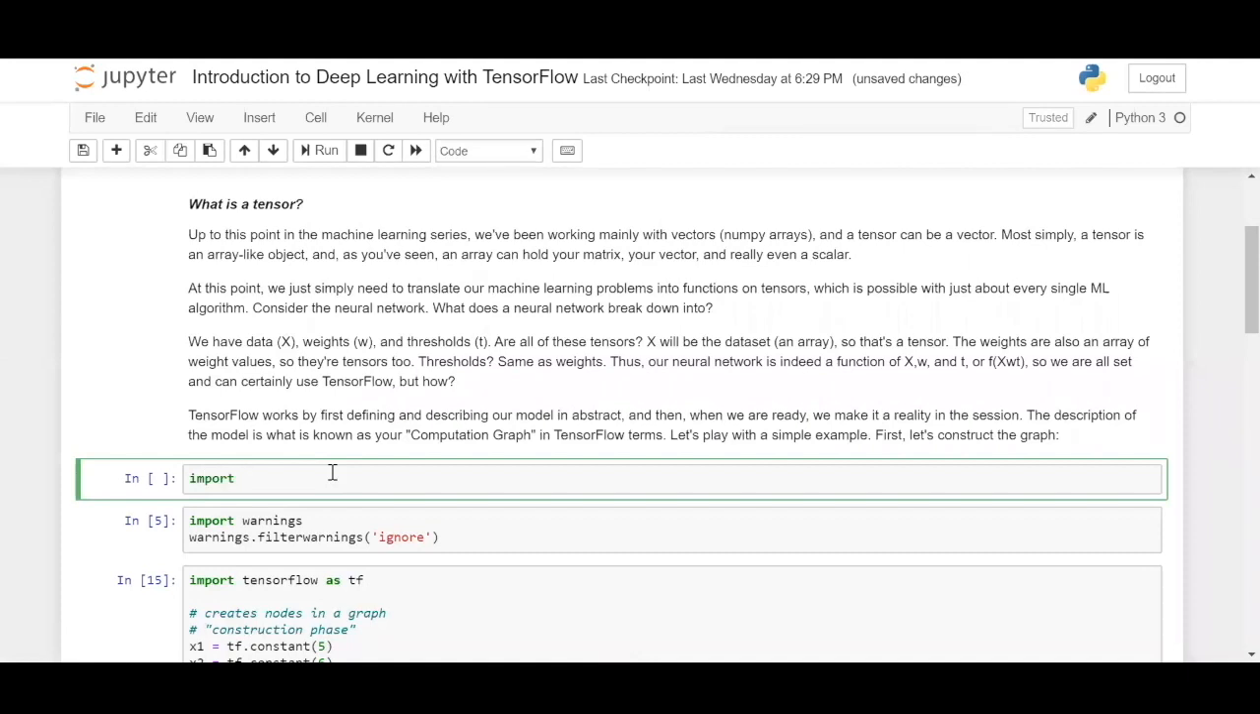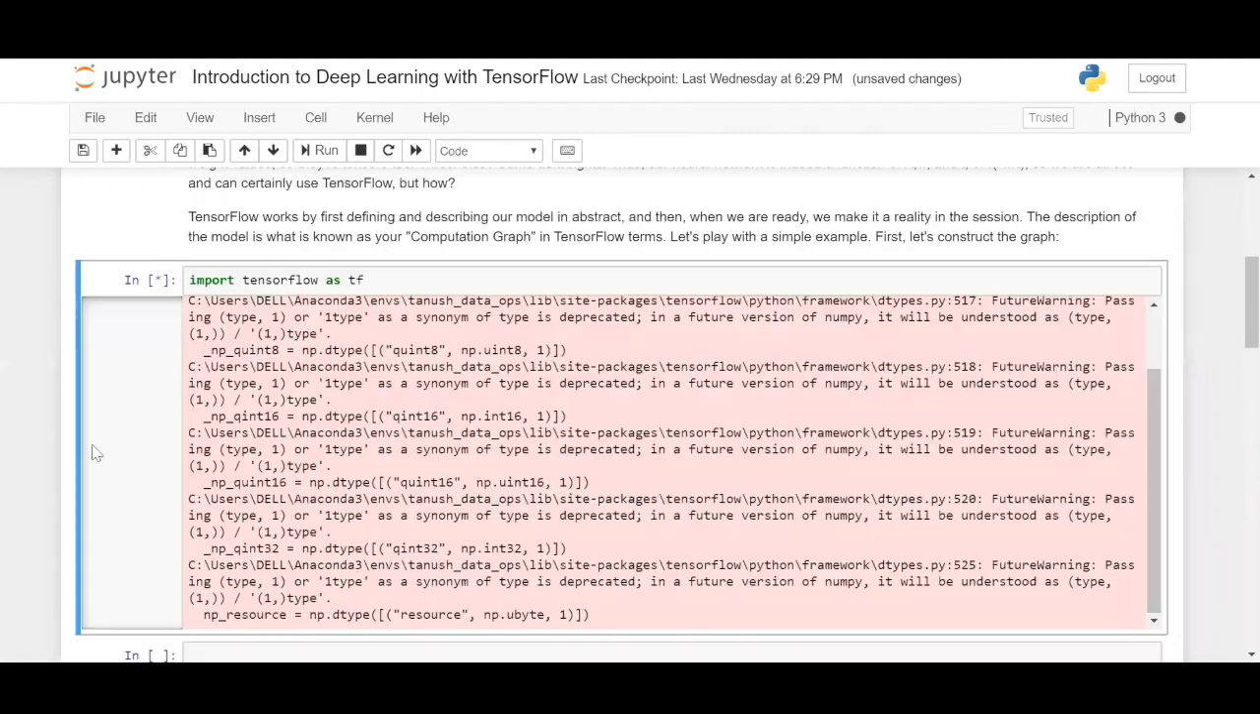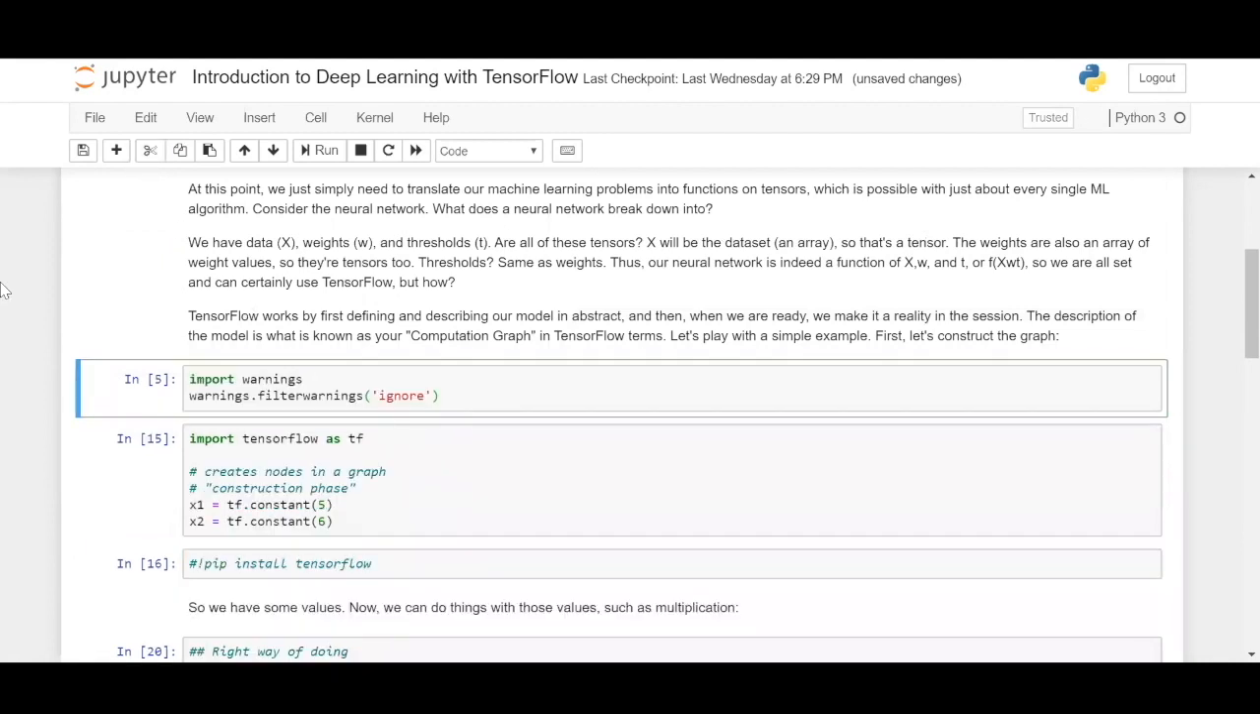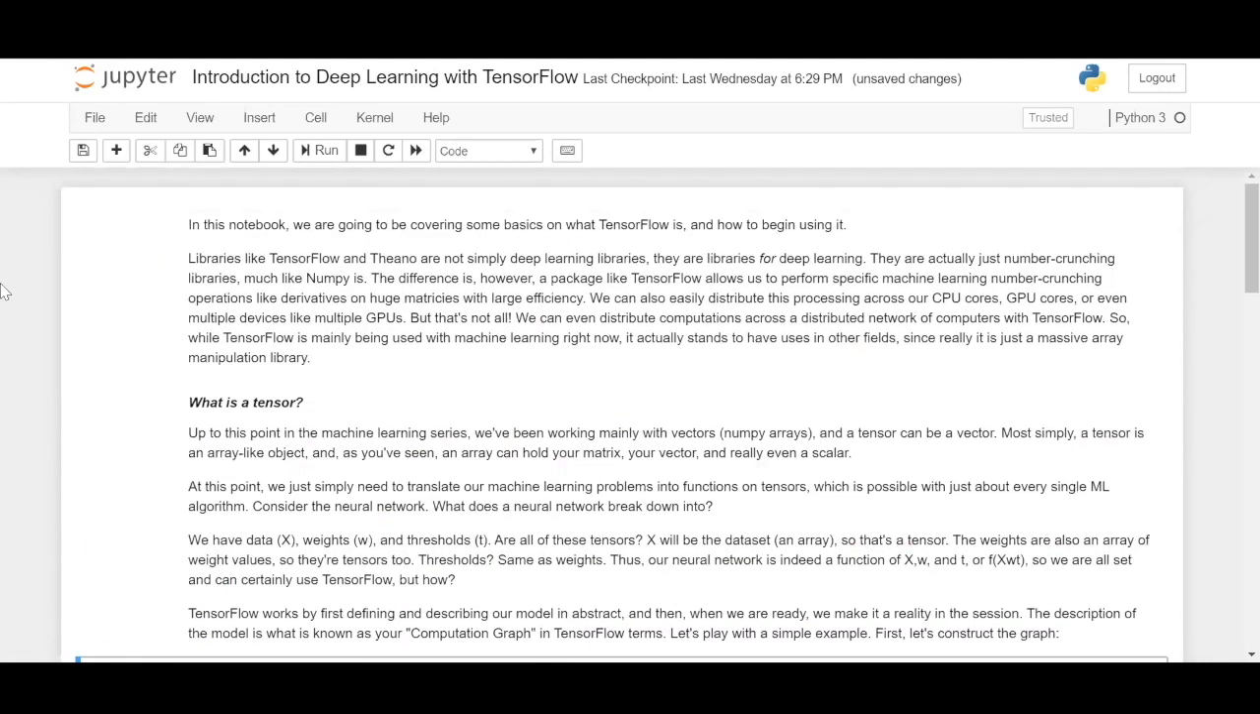So TensorFlow is mostly called TF. The only thing is that you get a lot of warnings, so you can use warnings filter ignore to bypass this. This is the version of TensorFlow we'll be using, 1.14, which is the latest version of TensorFlow. So in this notebook, you'll be seeing what TensorFlow really is. And in the next notebook today, you'll be building your first deep neural network, a handwritten digit recognition program from images, which is nothing but the hello world of deep learning.